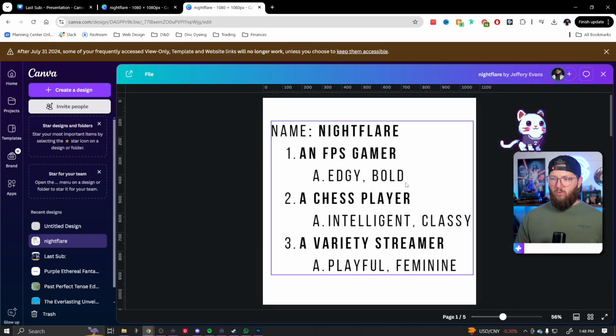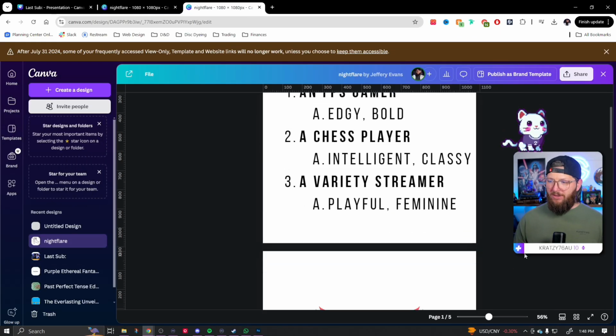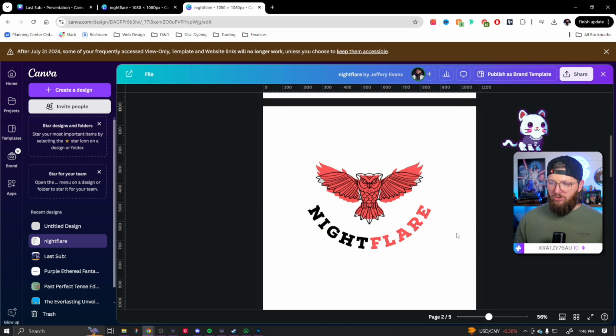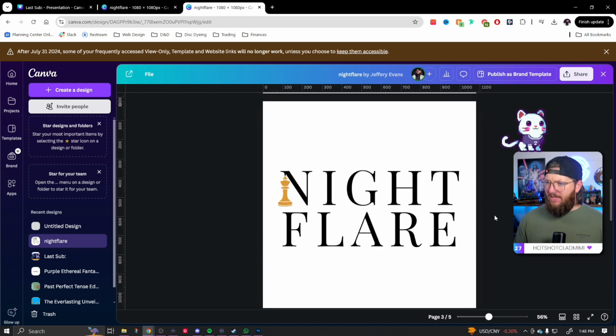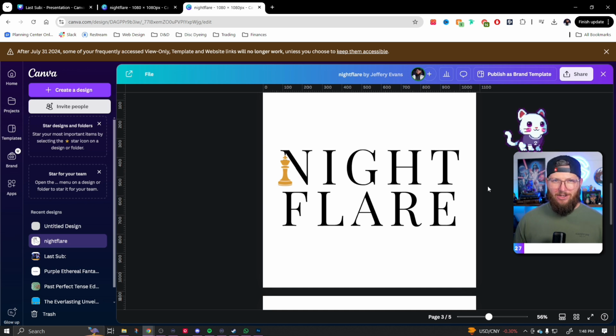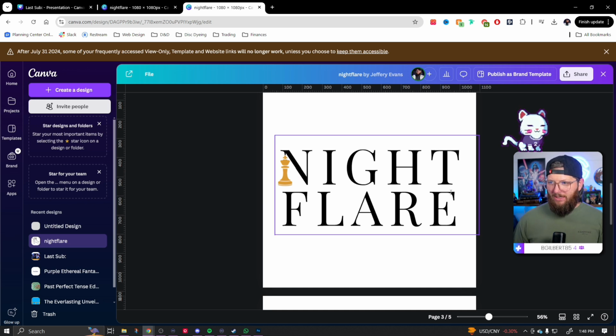So these were the 3 concepts that I came up with, and I had your traditional gamer, edgier Nightflare with the owl here. Then I had this kind of chess style. I thought about a chess knight, in which case I probably should have spelled it with a K. We're not going to worry about that though.